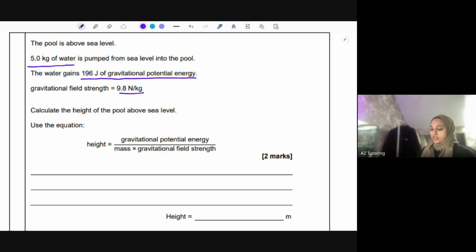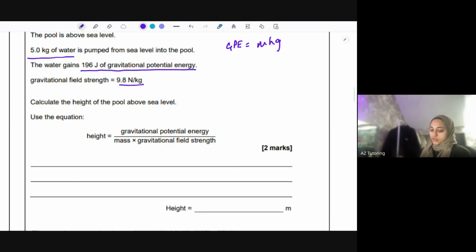They might give you the equation as gravitational potential energy equals mass times height times the gravitational field strength, G. They might give you it like that, and then you'd have to rearrange it yourself, but it's already rearranged in this case, which is quite nice. We're just plugging the numbers in. All the units are completely fine. Mass is in kilograms, energy is in joules, and gravitational field strength is 9.8. Do you remember that the gravitational field strength of the moon is roughly 1.6, so it's lower there?